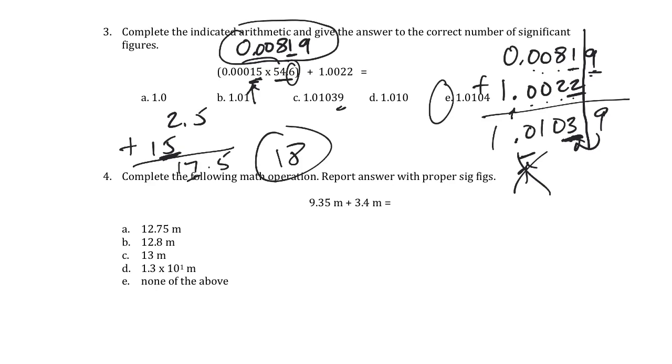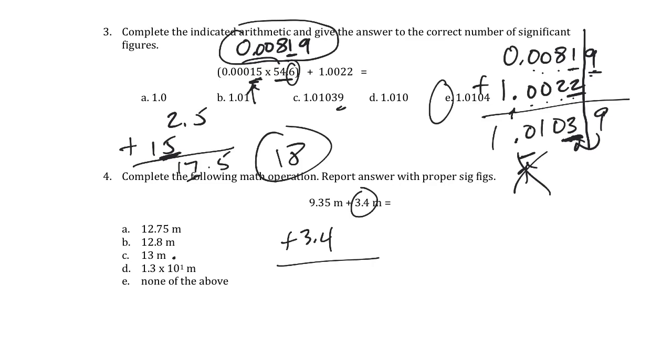Okay, we'll do a lot of sig fig problems in this class to make sure we're on the same page. Looks like we have another one. Interestingly, a simpler one. I don't know why I didn't switch the order of these. Complete the following math operation, report with proper sig figs. So 9.35 plus 3.4. The main trick here is to not just assume that because this has 2 sig figs, the result must have 2 sig figs. That's not the addition rule.